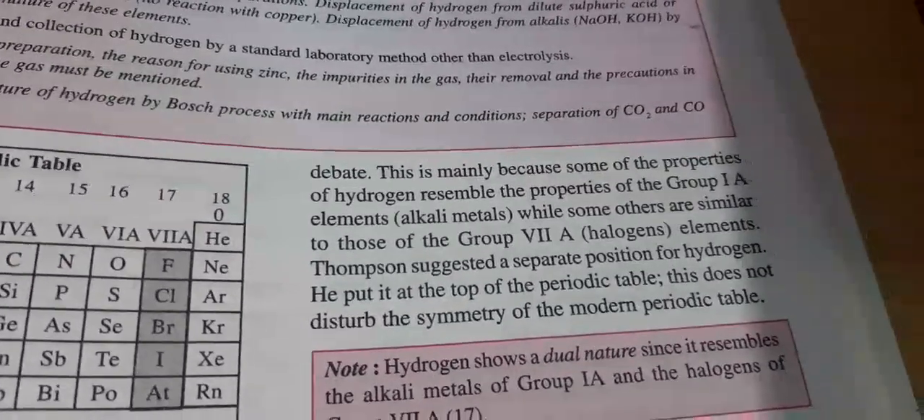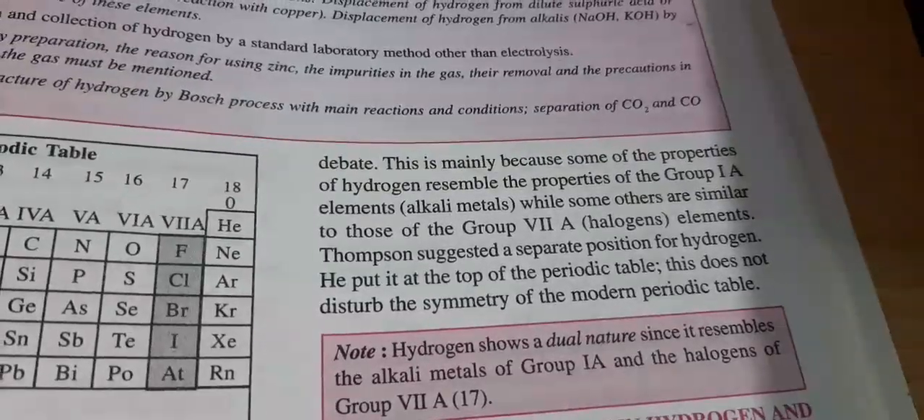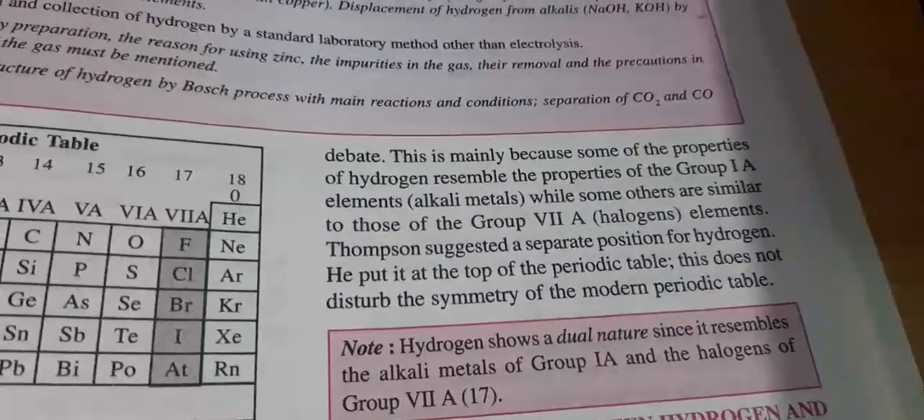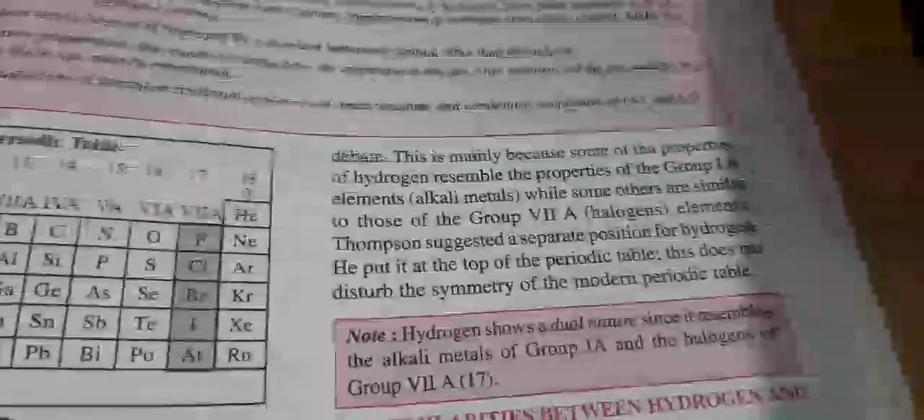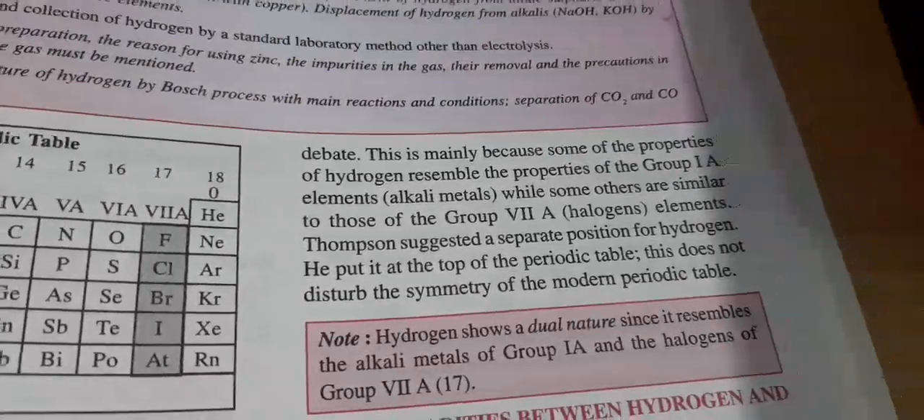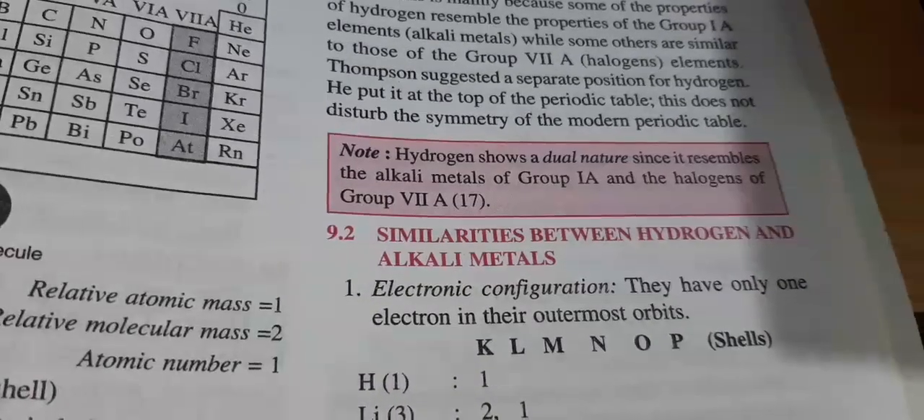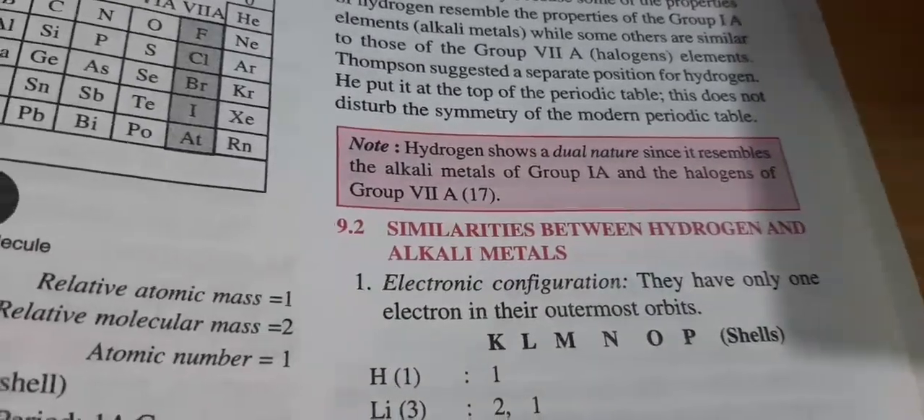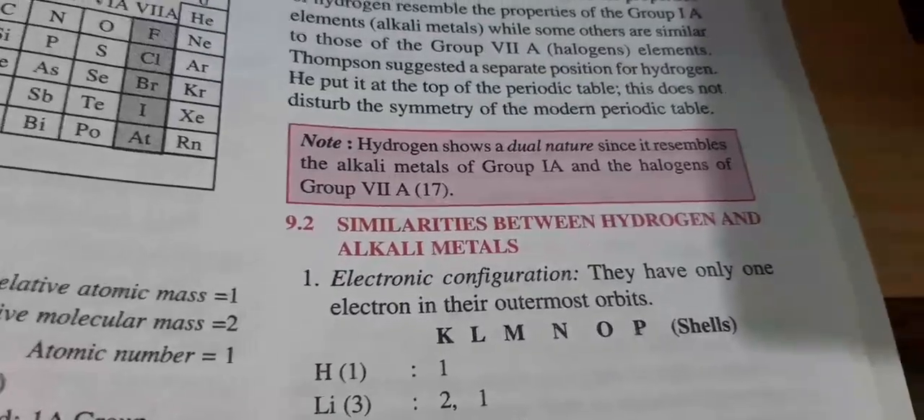So Thomson suggested a separate position for hydrogen. He put it at the top of the periodic table. This does not disturb the symmetry of the modern periodic table. So instead of having a problem over here, they kept it on the top. Hydrogen shows dual nature. And what is a dual nature? It shows similarities with the group 1A alkali metals as well as the halogens group, 17th group or 7A.